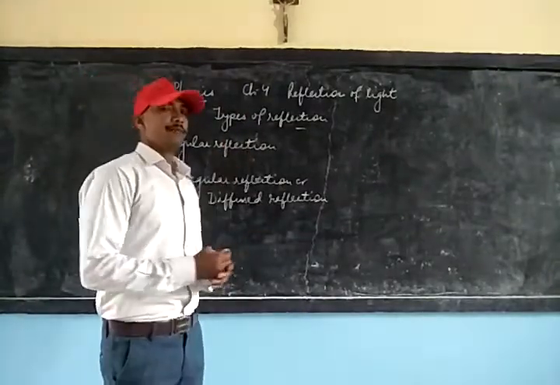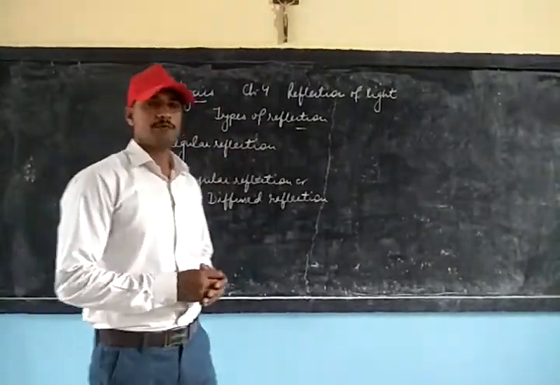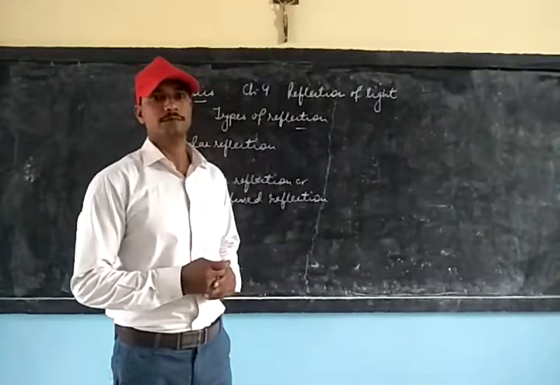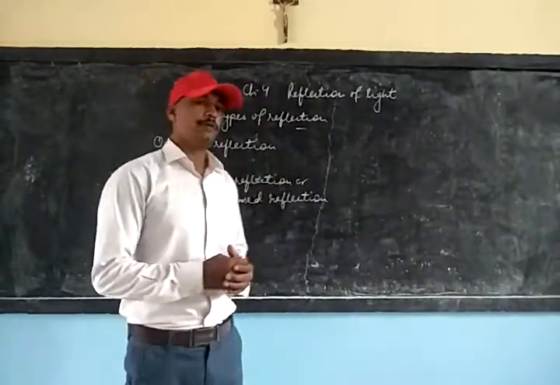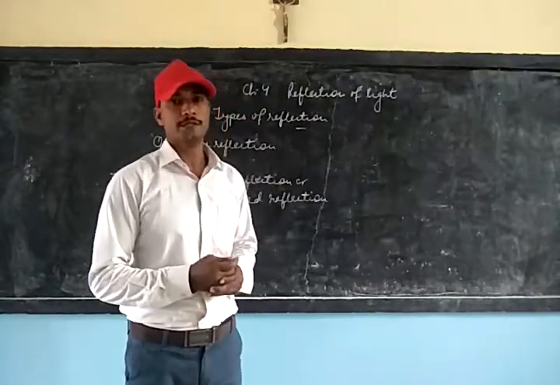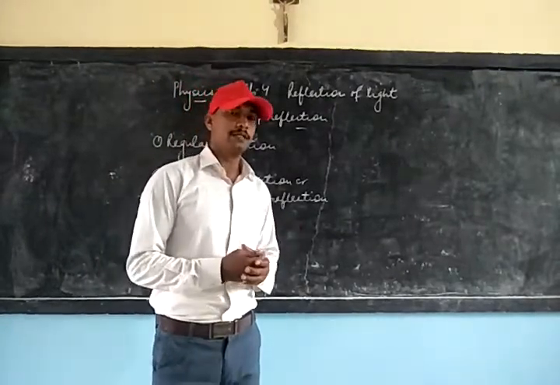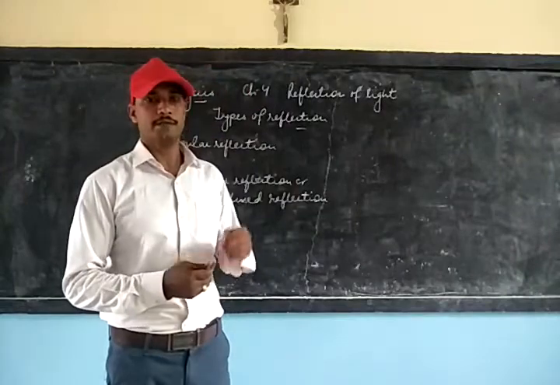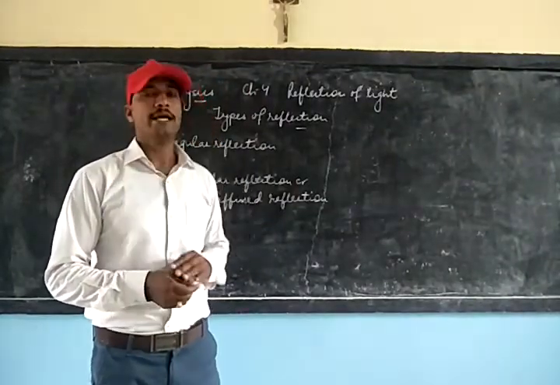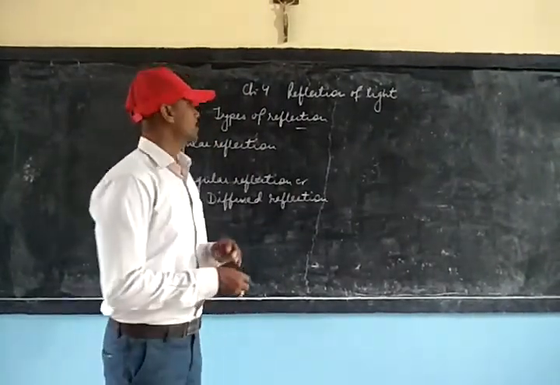Now, regular reflection means the reflection takes place from the smooth surface, and irregular reflection is where the reflection takes place from the rough surface. Let us try to understand these two types of reflection with the help of a figure.